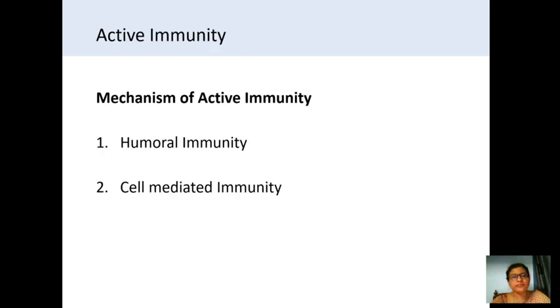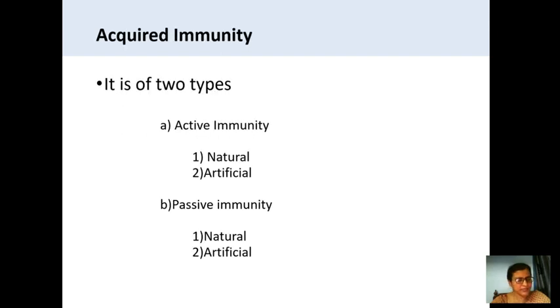Whereas passive immunity. In passive immunity, the meaning of passive immunity is ready-made immunity. It is a ready-made immunity. It means the resistance is transmitted to the person passively by a recipient.